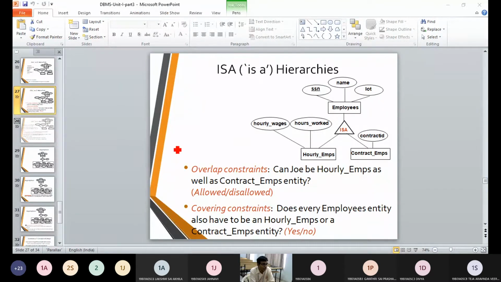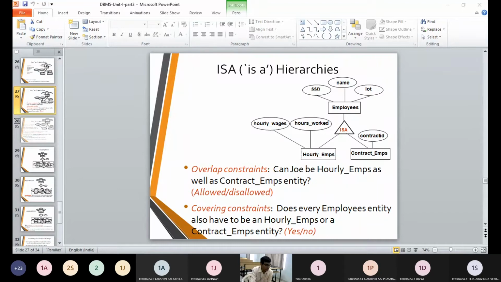So C can be an overlap constraint because it can fit in set 1, it can fit in set 2. But whereas the item B, whereas the item A, they are specific to hourly employees, they are specific to the contract employees. Therefore, we are going to call those entities covering items, and they are going to work in a mode called private mode, and such entities we are going to call specific items. So that is all regarding one.